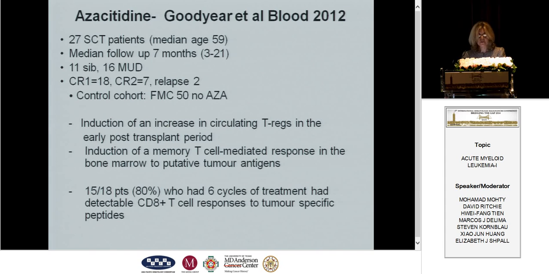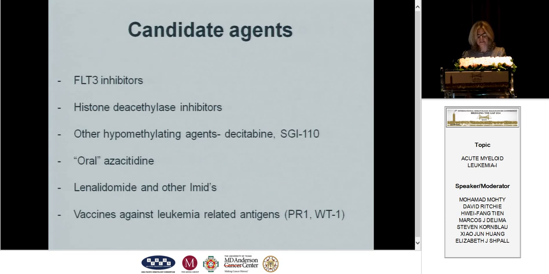John DiPersio's group again showed in 27 transplant patients with a median follow-up of 7 months that induction of an increase in Tregs was shown, both in the sibling and the MUDs in the early post-transplant period. They induced a memory T-cell mediated response to a number of different antigens, including WT1, PR1, the myeloid antigens, which would be important for AML. And 80% of those patients who got 6 cycles of treatment or more had very impressive CD8 T-cell responses to their tumor-specific peptides when studied. And again, this group is continuing to look at this.